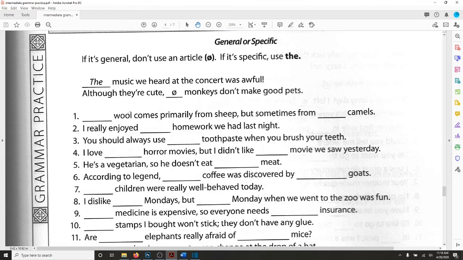So they give you two examples here. You have, the music we heard at the concert was awful. I need to ask, is this a general statement or a specific statement? And I see that because they're referring in the sentence to specific music, it is a specific statement, so we need the article. The music we heard at the concert was awful.